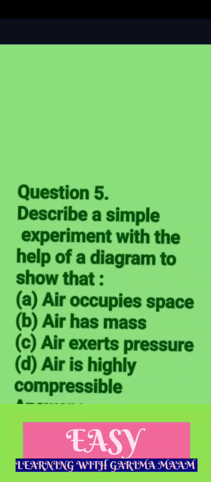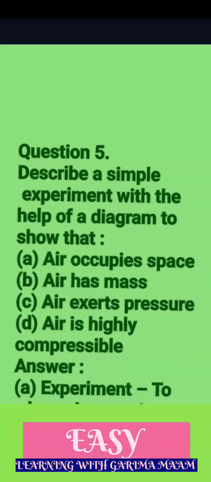Question 5. Describe a simple experiment with the help of a diagram to show that A. Air occupies space. B. Air has mass. C. Air exerts pressure. D. Air is highly compressible. Answer.